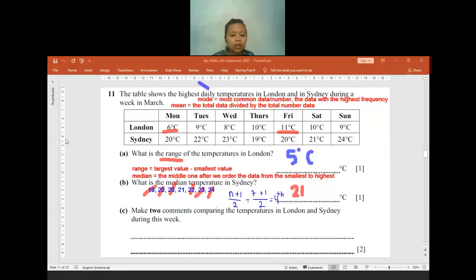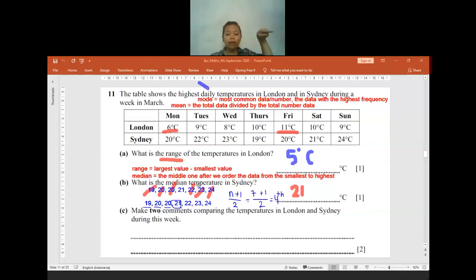If it's not clear enough, I will rewrite the numbers again: 19, 20, 20, 21, 22, 23, 24. So we need to find the fourth data from the data that we already ordered from the smallest. So 19 is the first, 20 is the second, 20 in here is the third, so 21 is the fourth. The answer is 21.